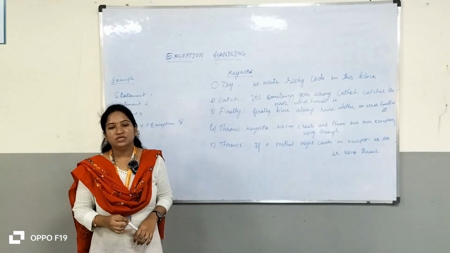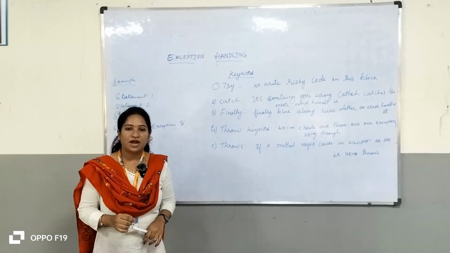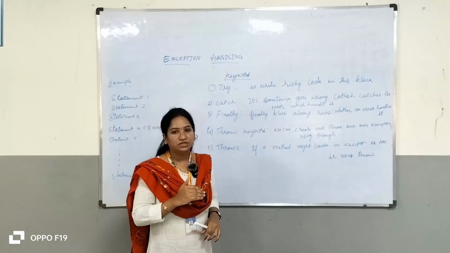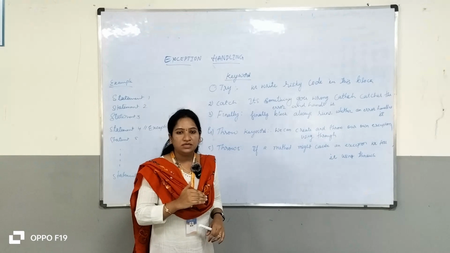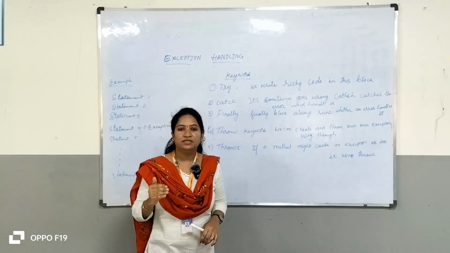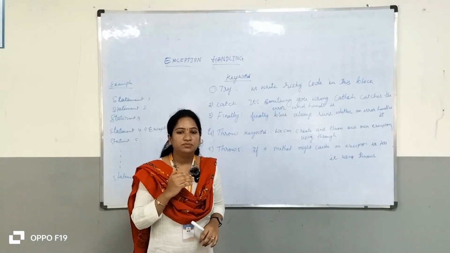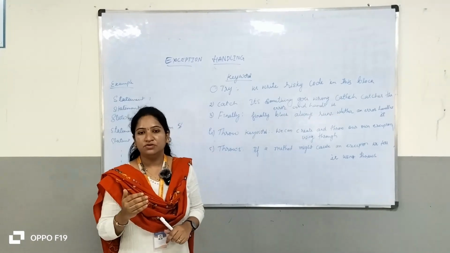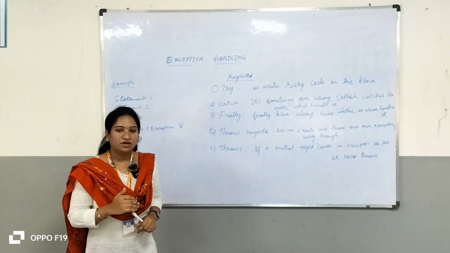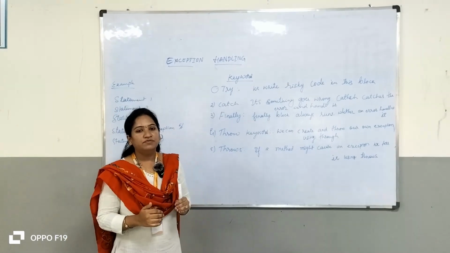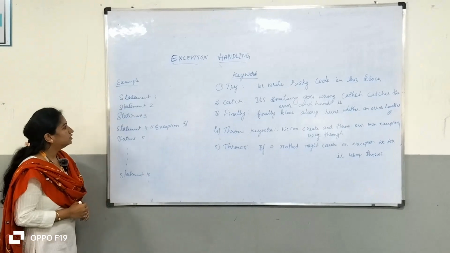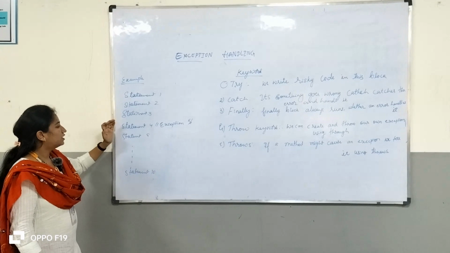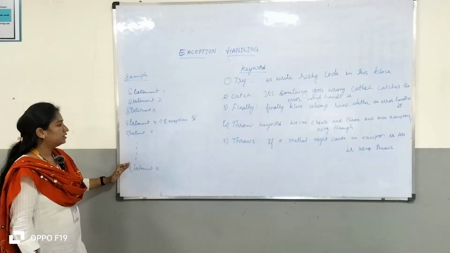Next, exception handling is one of the powerful mechanisms to handle the runtime error so that the normal flow of the application can be maintained. If you are not handling the exception, the rest of the program will not be executed. If you handle it, the rest of the program will be executed. So we will see this in an example. I am writing statement 1, statement 2, statement 3 and statement 4, statement 5 till statement 10.